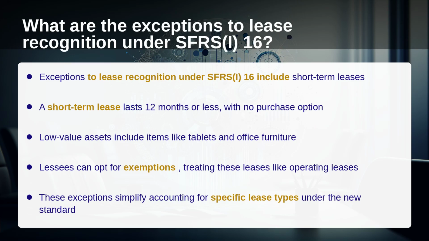What are the exceptions to lease recognition under SFRS 16? There are two notable exceptions: short-term leases and leases of low-value assets. A short-term lease is defined as a lease with a term of 12 months or less, without a purchase option. Leases of low-value assets typically include items like tablets, personal computers, and office furniture. Lessees can choose to apply these exemptions, accounting for these leases similarly to operating leases under the previous standard.